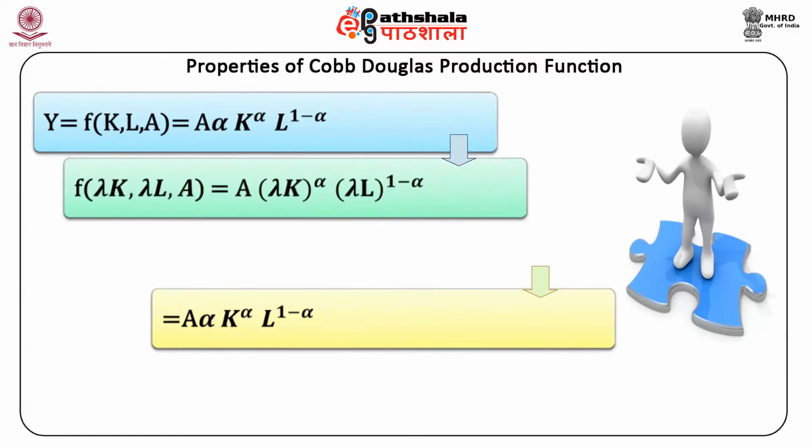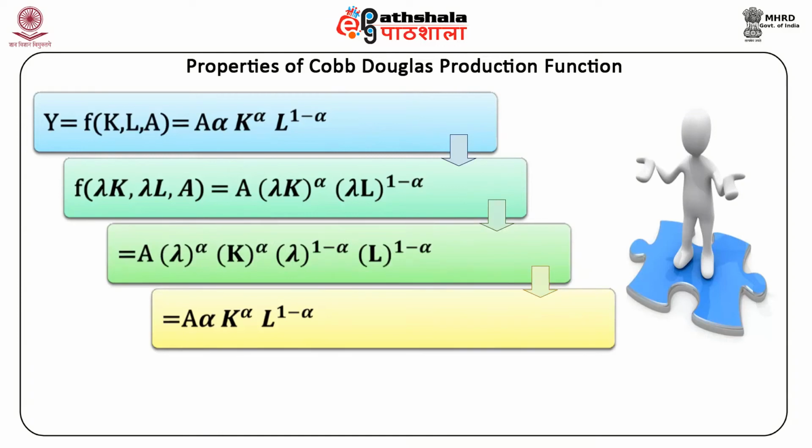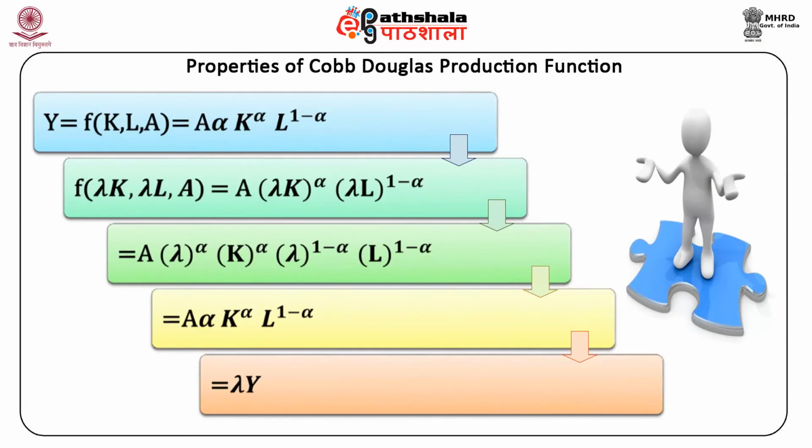F of lambda K, lambda L, and A is equal to A into (lambda K) raised to the power alpha into (lambda L) raised to the power 1 minus alpha, which is equal to A lambda raised to the power alpha K raised to the power alpha lambda raised to the power 1 minus alpha L raised to the power 1 minus alpha, which is equal to lambda into A into K raised to the power alpha into L raised to the power 1 minus alpha, which is equal to lambda into Y.